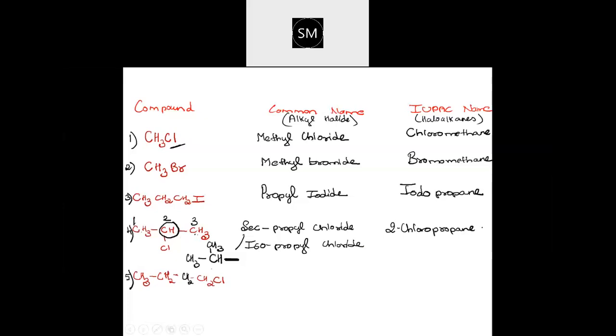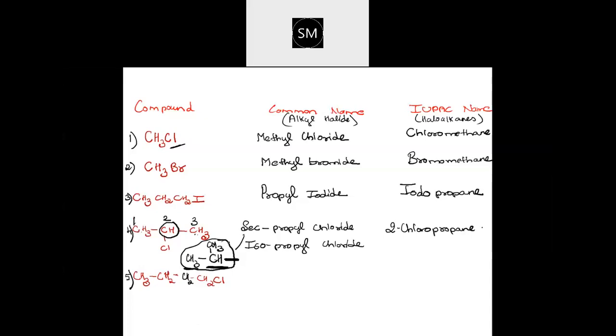Is it followed, what I said? When you name them as iso and when you name them as secondary, be very clear with this. Iso means if you find a CH3 group, then at the second position there is a CH group and attached to that CH3 group is there. It should be in this fashion, the way I have given here.